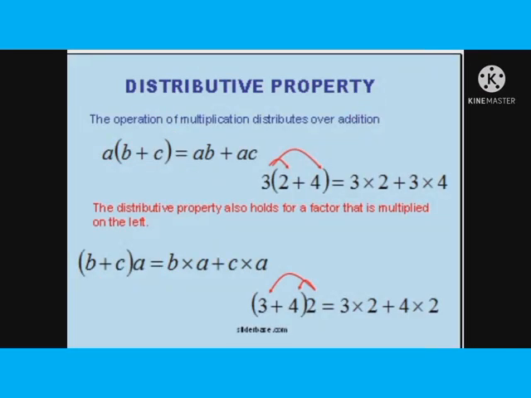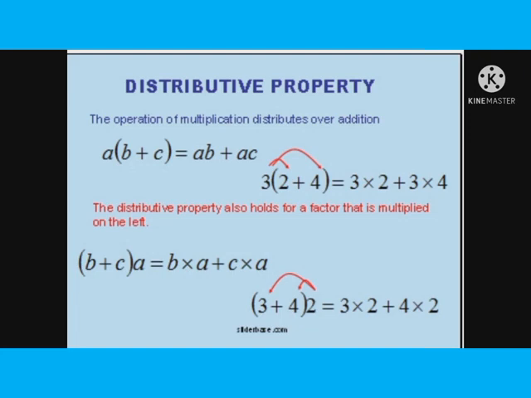Next is the distributive property. Moving on to the distributive property, we say that it is multiplication over addition. So the first one is A(B plus C) is equal to AB plus AC. I have given an example for that, to show how to multiply.